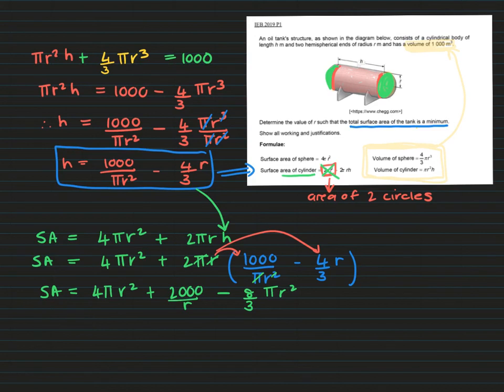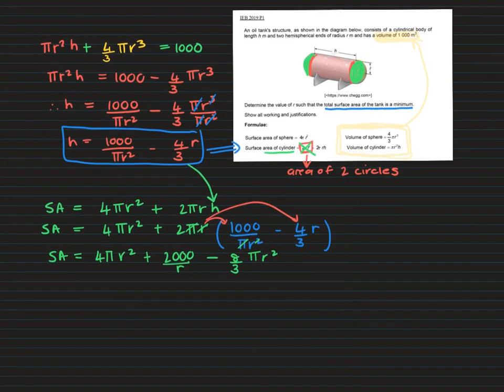Okay, so this is looking fine except for this middle term, right? You can only find the derivative if the variable you're trying to solve is in the numerator, right? So I just need to make a slight adjustment. And besides that, these are actually like terms. So I can add those two together. So on my calculator, I'm going to go 4 pi minus 8 over 3 pi. And that simplifies to 4 over 3 pi.